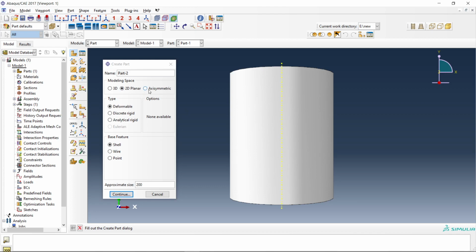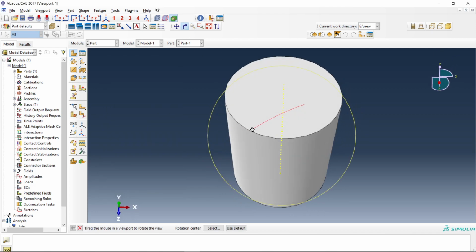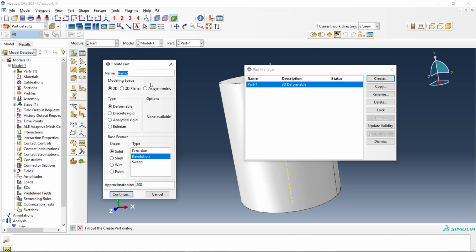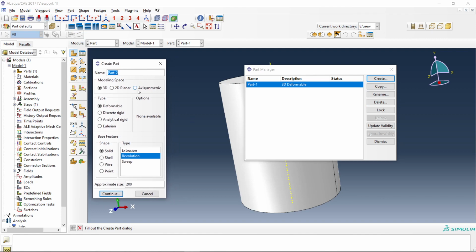And if you have a cylindrical bar, then you can go for axisymmetry. Whatever calculation we get with 3 dimensions, we will get with axisymmetric also. Axisymmetric will be much faster than the 3D, because the elements in the 3D section will be more and in axisymmetric very few. What it does is revolve every element and extrapolate all the results.